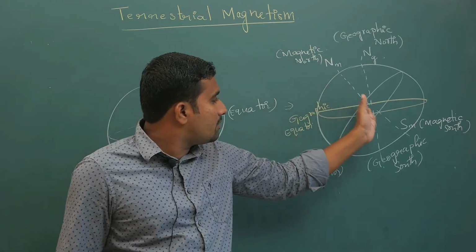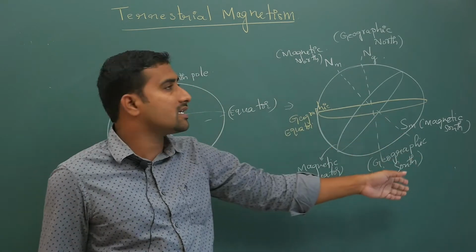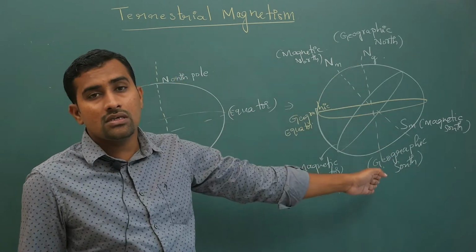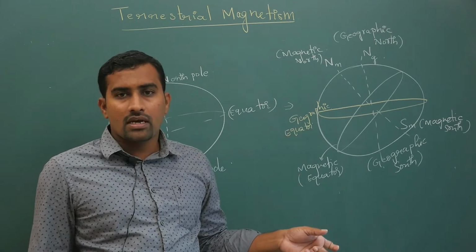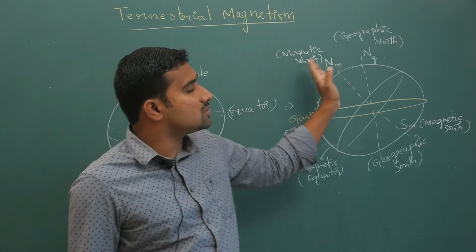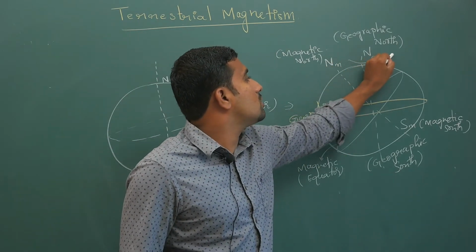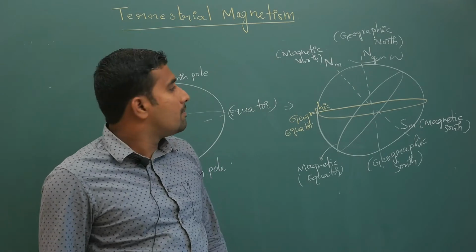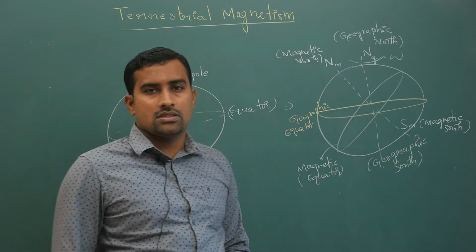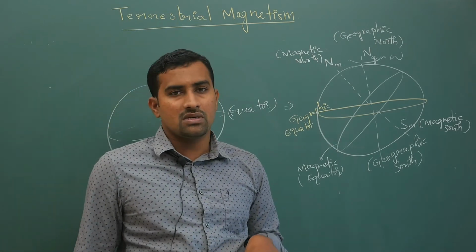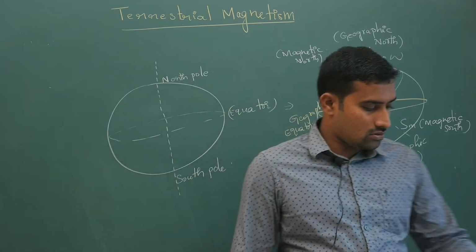This is your magnetic axis. This inclined line is the magnetic axis. This line is your geographic axis. So an axis is a line. Now your earth will rotate about the geographic axis, but your field lines will be according to the magnetic axis. For now just keep this basic information in mind. Now I will start elaborating more.